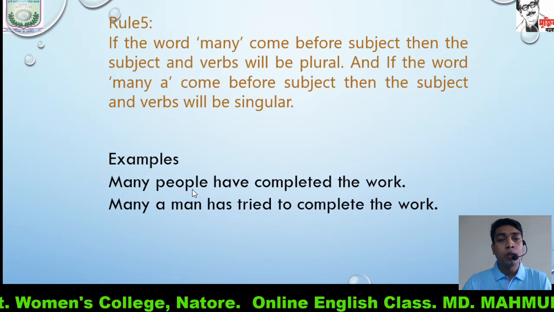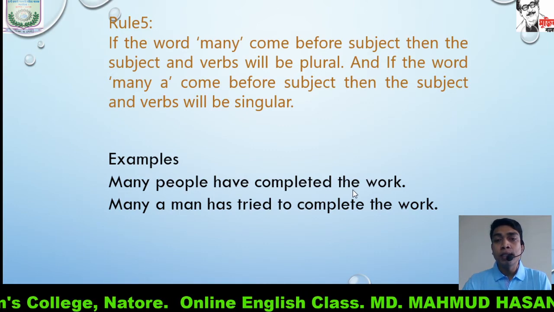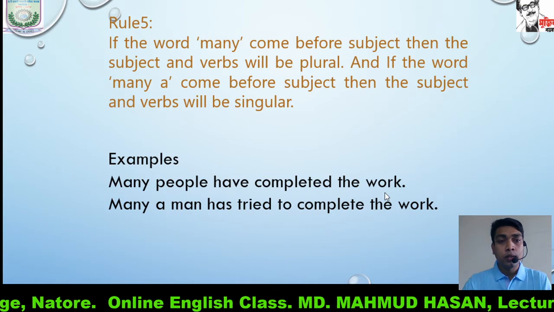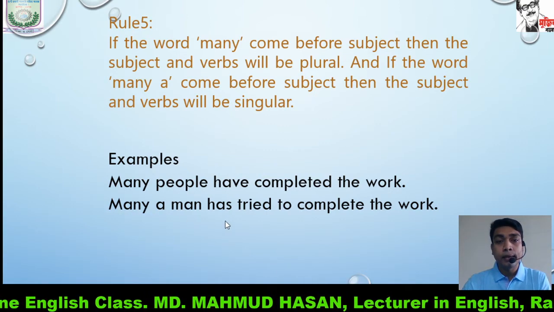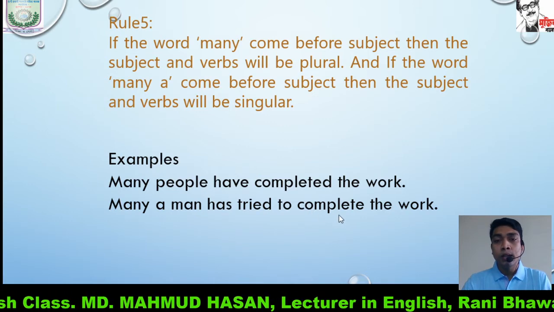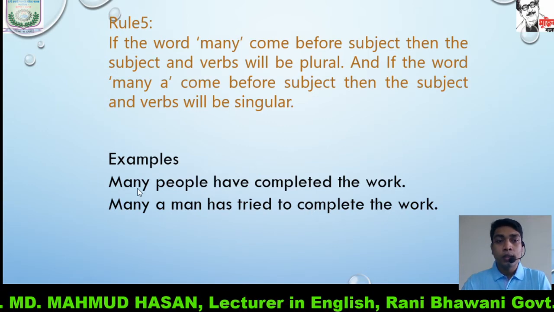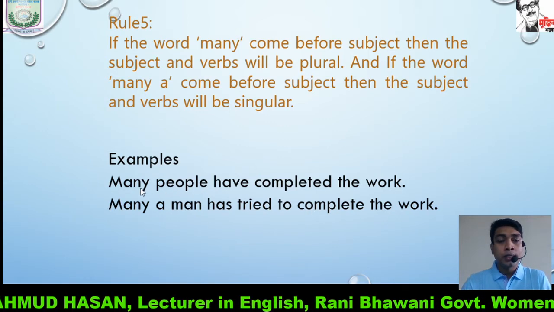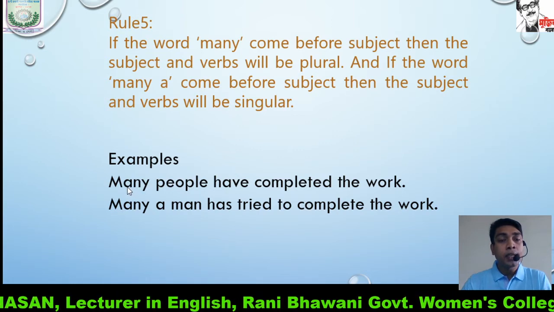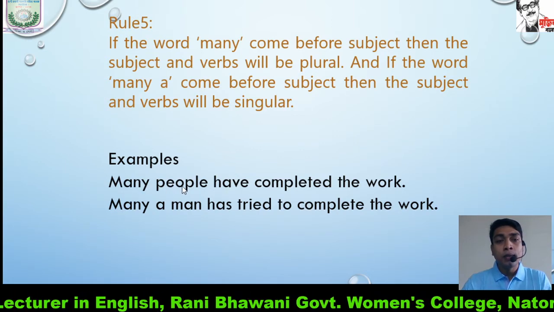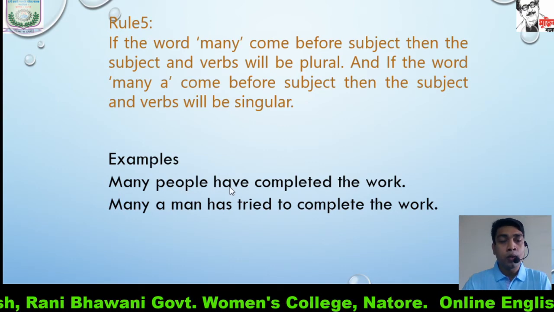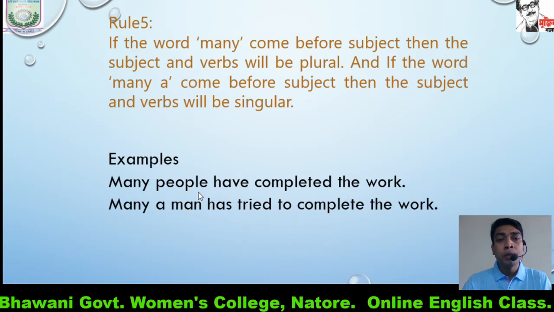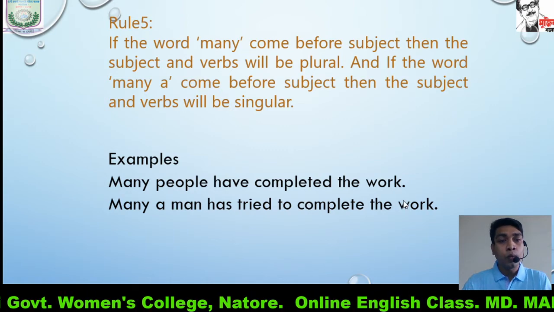Many people have completed the work. But in the second sentence, many a man has tried to complete the work. Our sentence starts with many, so it has taken a plural noun, and our verb is also plural. Many people have completed the work.